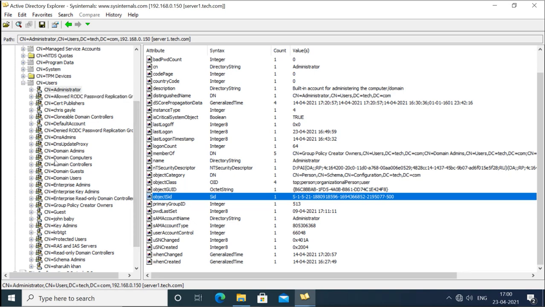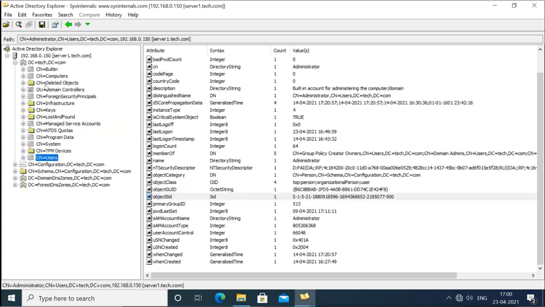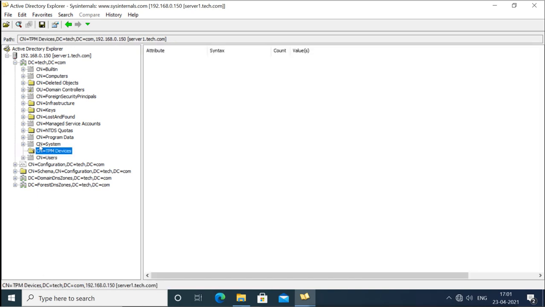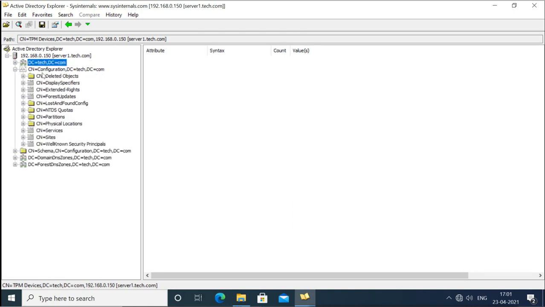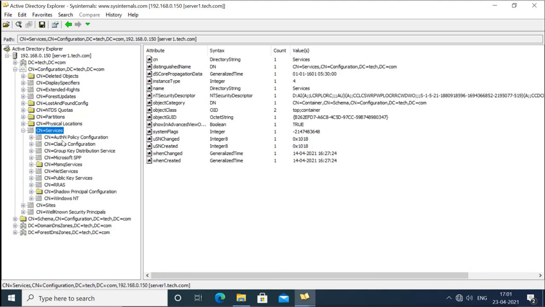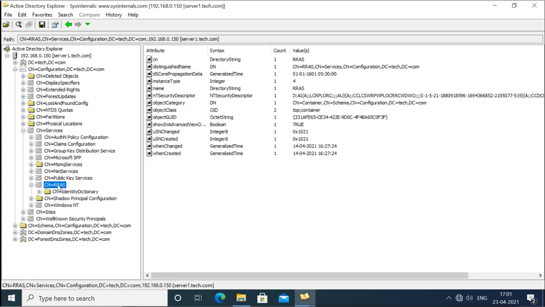Same as this object, we can query the other objects also. We can check the TPM devices, if they are there. Now this is the domain partition. We can go to the configuration partition also, where we can see the different services running on the server. We can see there are remote access services running there, mail service is running. So whatever services are running there, you can see.